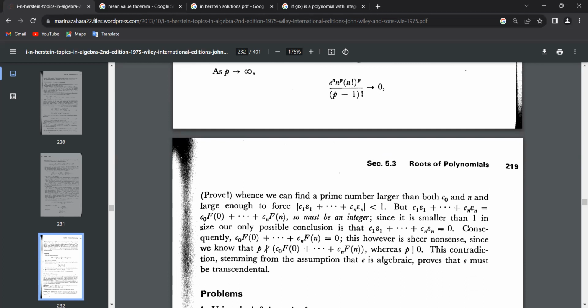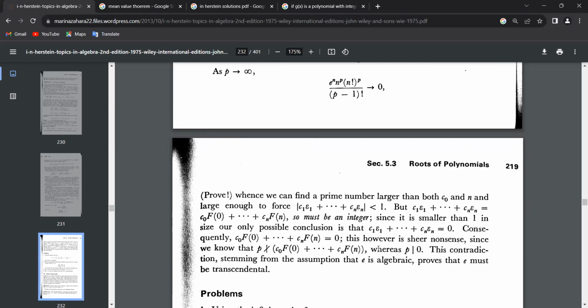Now we can find a prime number larger than both c naught and n, which is large enough to force this. So he says this must be true, but we will come back to that. But c1 is equal to this, so it must be an integer. And it is smaller than 1. So our only possible conclusion is that this whole thing is equal to 0. But it is not divisible by p, yet this implies that this is 0. But p divides 0. Everything divides 0.